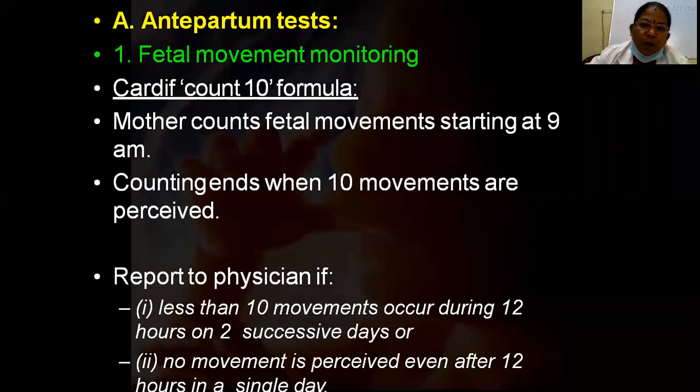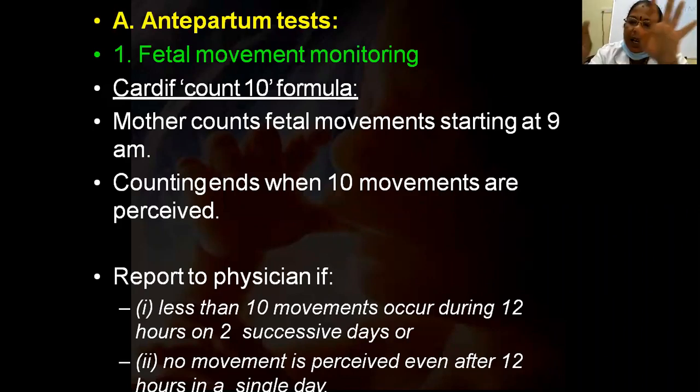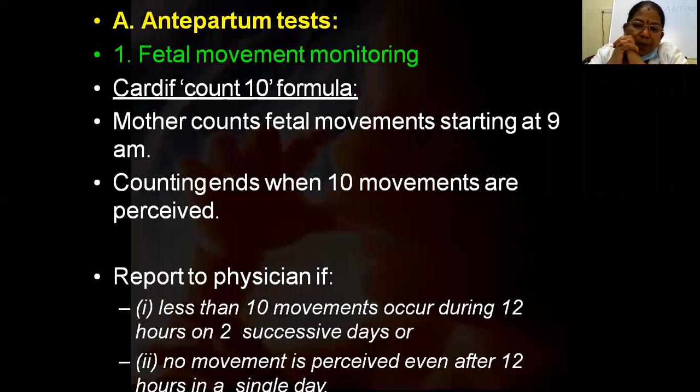Then Cardiff's counting. So how will we tell whether she is able to perceive the fetal movements or not? This is the Cardiff count of 10 formula. So what is this Cardiff count of 10 formula? The mother starts counting the fetal movements at 9 a.m. in the morning, and she will go on counting the fetal movements till they become 10. After 10, we will tell her there is no need to count further. So, when 10 movements are perceived.